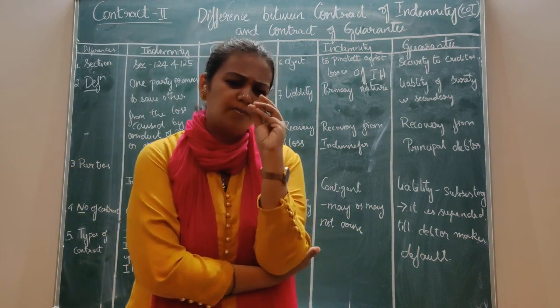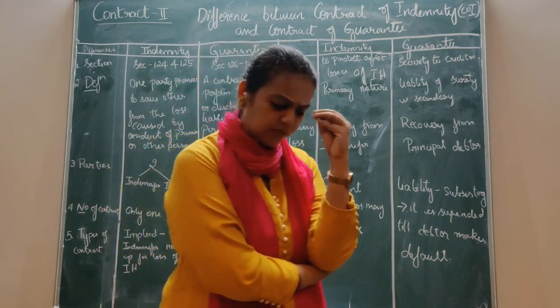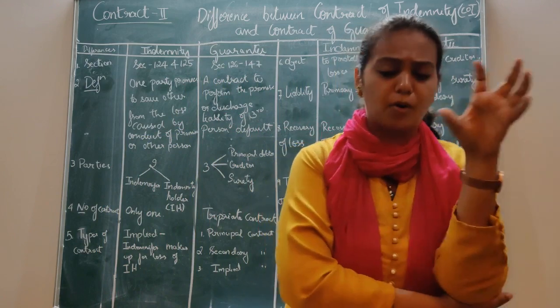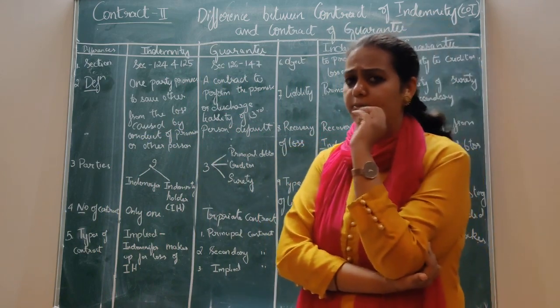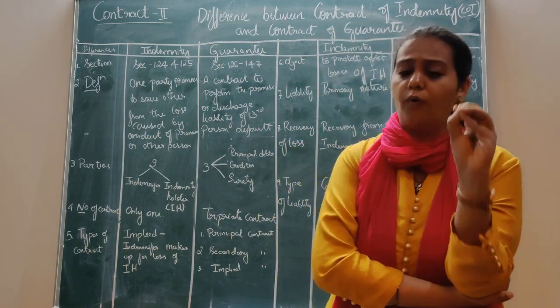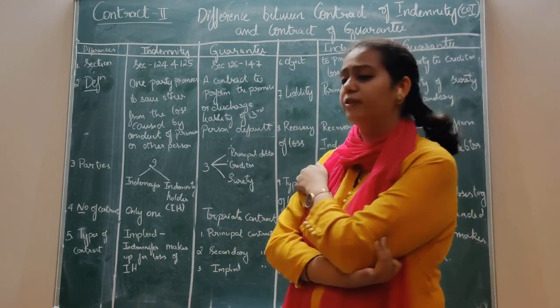Then the last point was the difference between contract of indemnity and contract of guarantee, where we got to know that at some point it is not very prominent, but at some point there is something like making up for the loss. So we got to know the differences between contract of indemnity and guarantee.